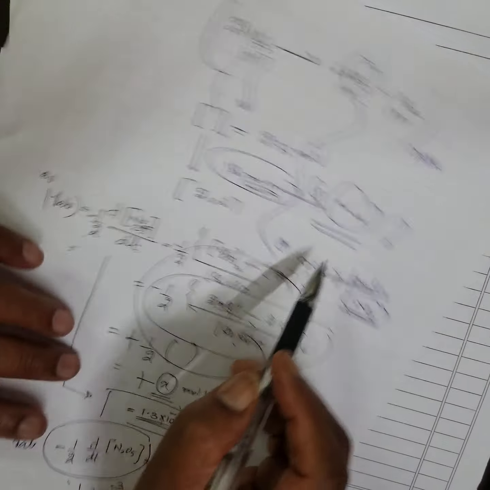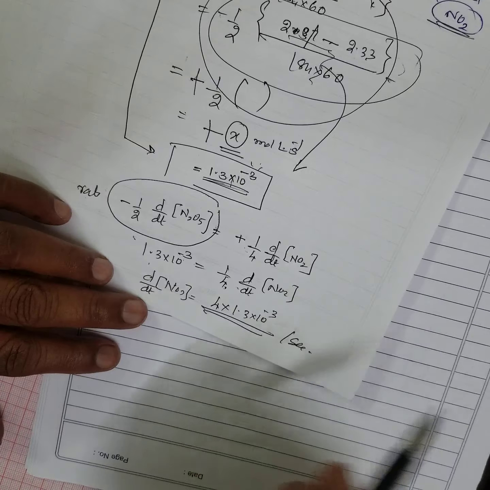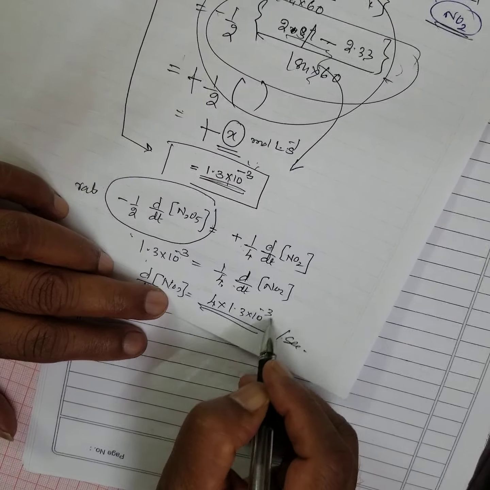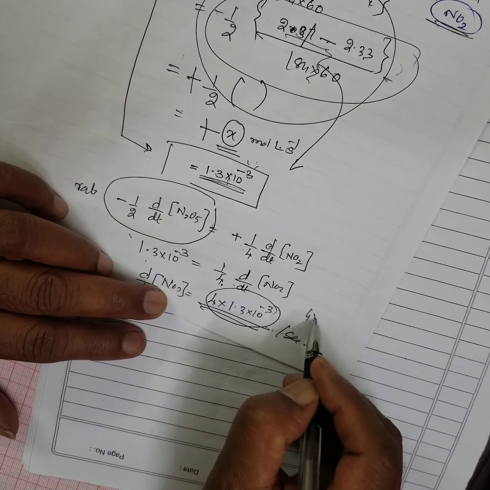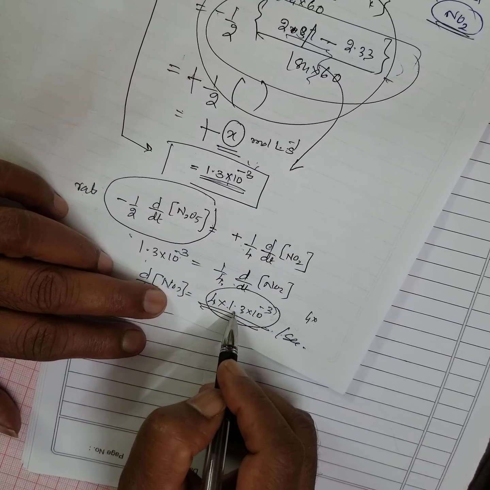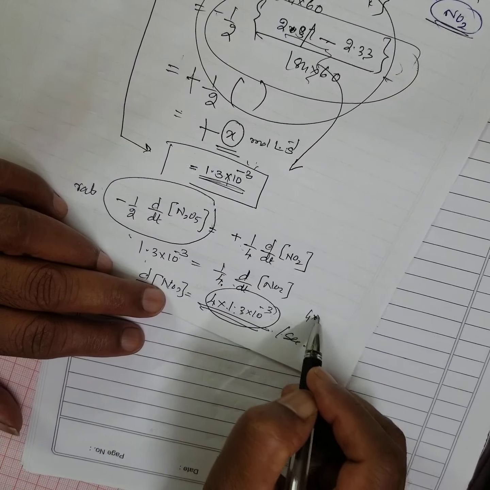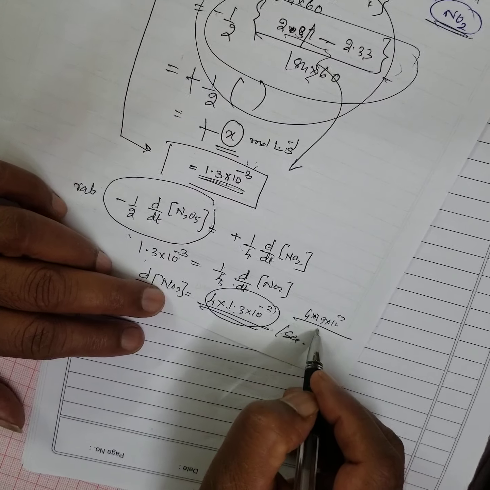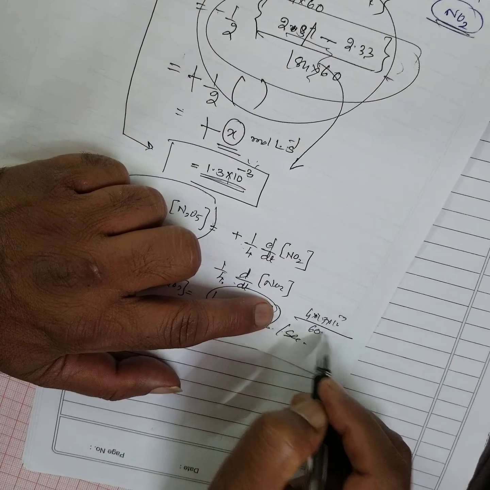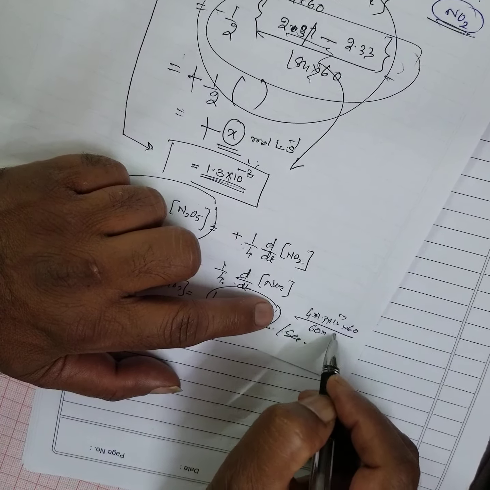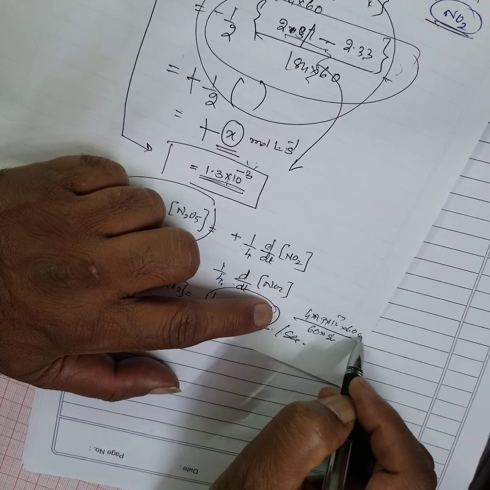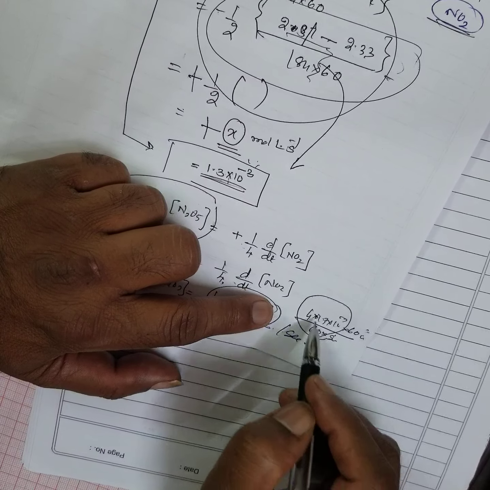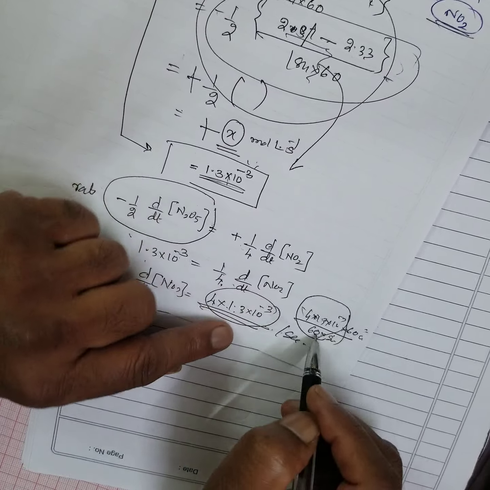But they have given it in minutes, is it not? Therefore, per second, you have to convert in terms of minutes. Whatever answer comes, 4 into 1.3 into 10 to the power of minus 3 per second. Per second means what? 60. Here also 60 you multiply. 60 seconds, that means if you multiply this, you will get so much per minute.